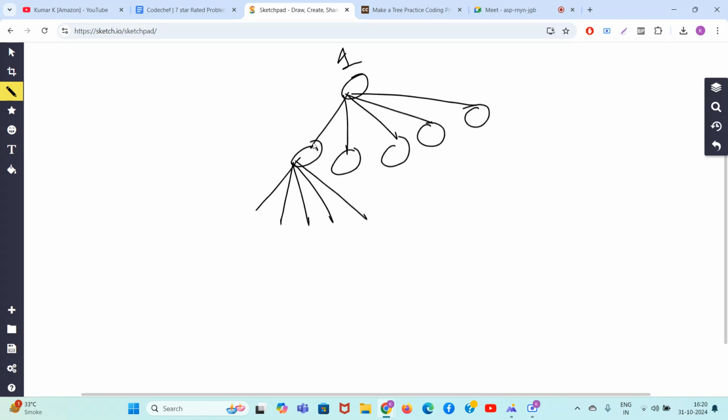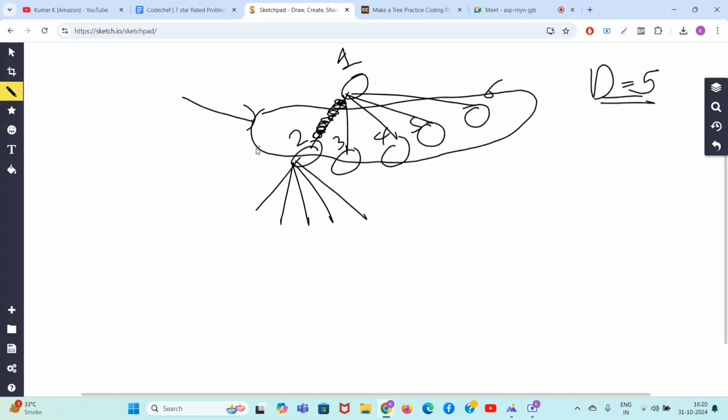Let's say this is your first node. You are targeting nodes with degree phi. You delete this edge, right? Okay. Now you travel all the nodes in the second level. You come to know that node 2 also has degree phi.